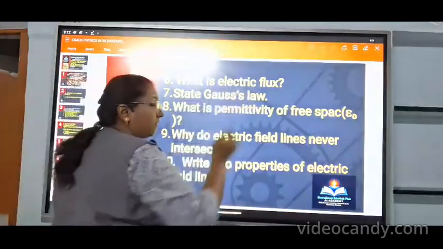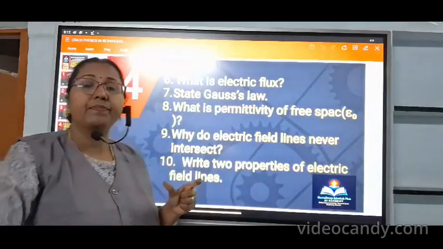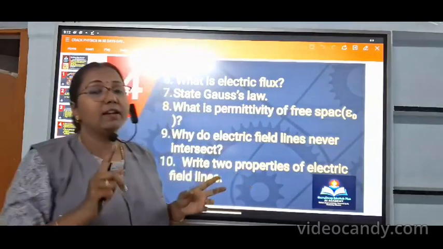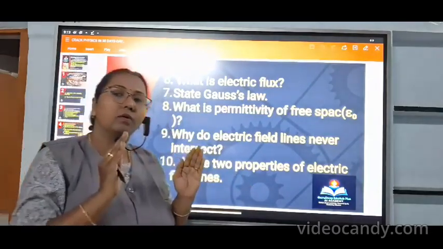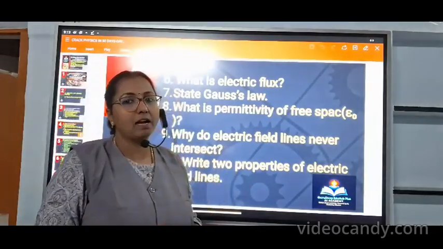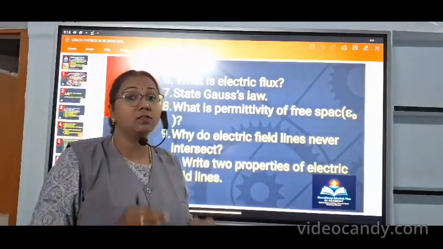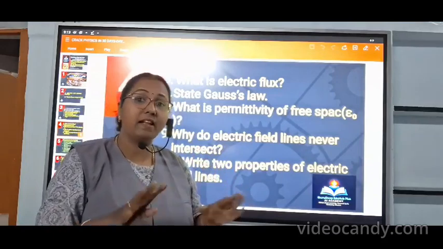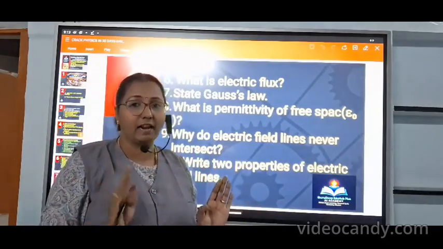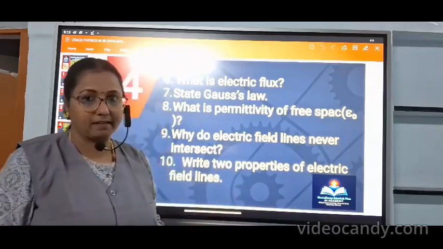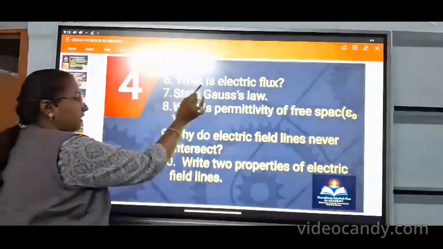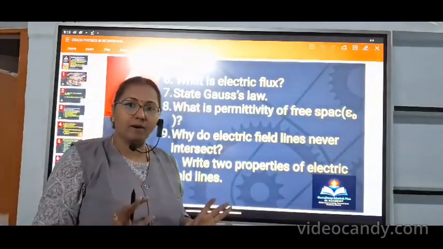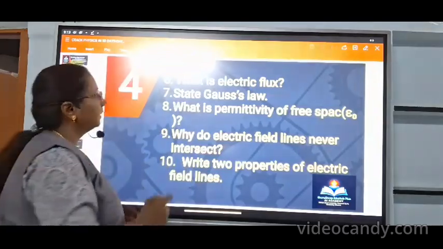So what is electric flux? The definition you have to study, and then the formula you have to study along with the unit, and either one you have to write. But the most wanted thing, definition and formula, is better. Suppose the definition is wrong, the evaluator can immediately go with the formula. When the formula is correct, then you can get at least 1 to 1.5 marks. So don't skip the definition, and wherever there is a definition, surely it has a formula. So please revise both things.